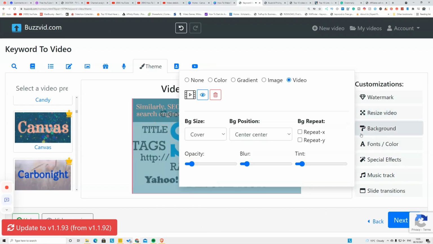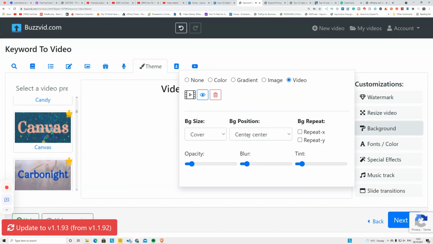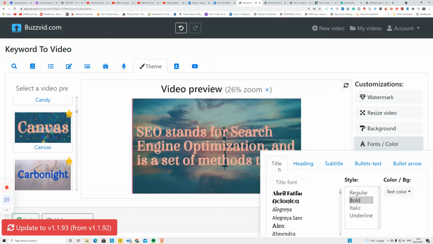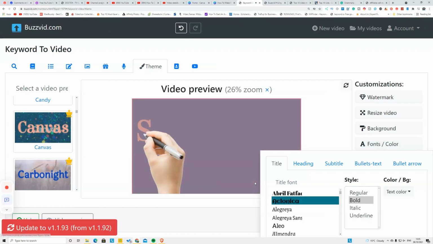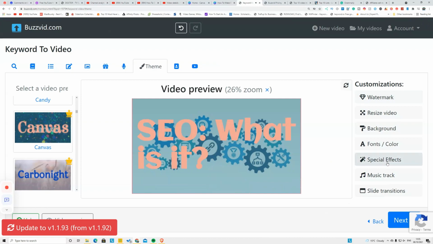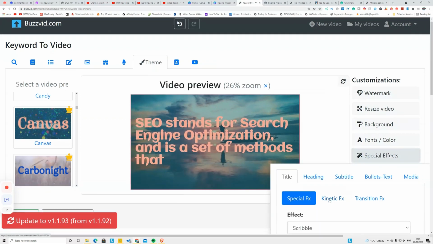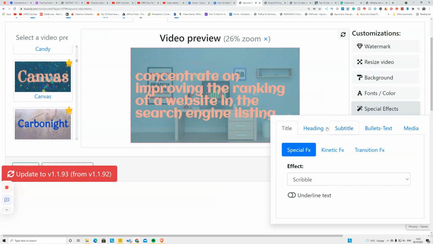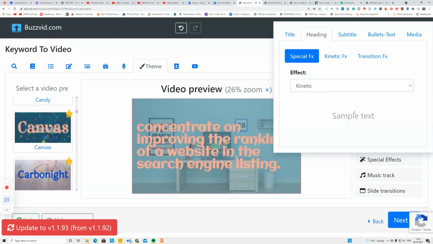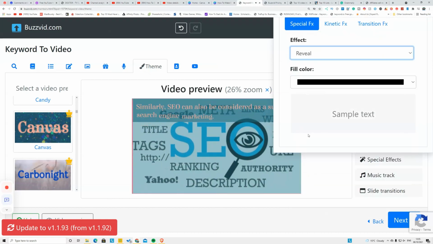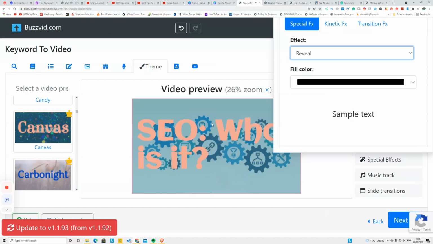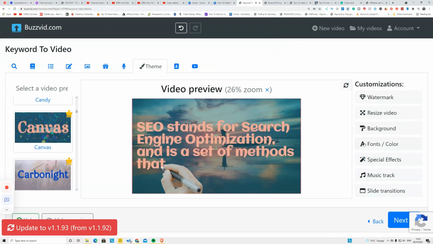And again, on the background, you can select any background covers and images and colors, guys. On font, again, you can select any font that you want. Even again, you will change that on here. After that, again, if you click special effect, you can even show what kind of special effect is showing on the title or on the heading. You can see, or you can change anything on here. It will automatically add the change on your video here. You can see the preview automatically, guys.